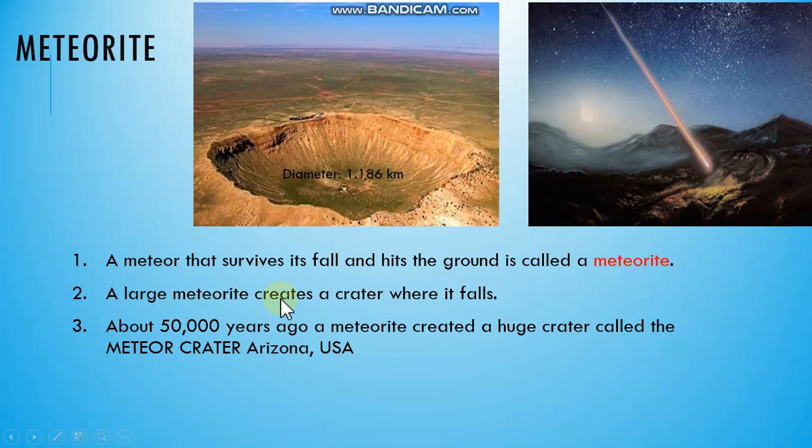A large meteorite creates a crater where it falls. This is called a crater. About 50,000 years ago, a meteorite created a huge crater called the Meteor Crater in Arizona, USA. So you can imagine the diameter of this crater is 1.186 kilometers, more than 1 kilometer.